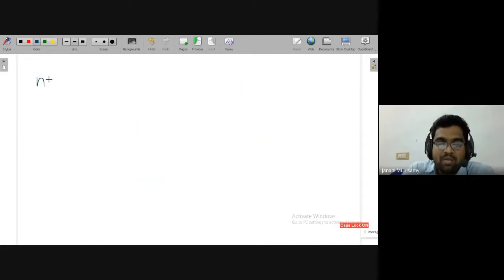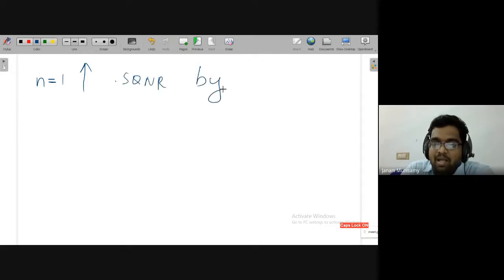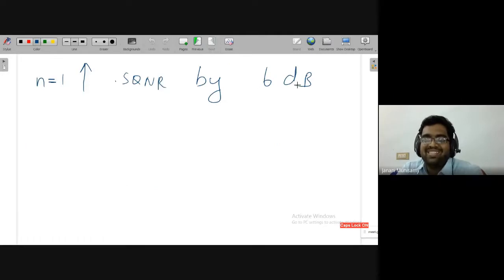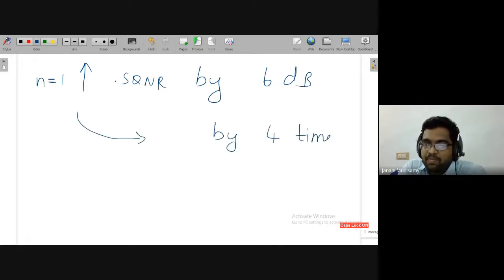Now what is the observation? Suppose I'm increasing n by 1 bit, then SQNR will increase by 6 dB in terms of dB. See, when I put n equal to 1, this is 6 dB plus 1.8. If it is 2, 12 dB. So for every 1 bit increase, the signal to quantization noise ratio increases by 6 dB, or otherwise in terms of number, it increases by 4 times.